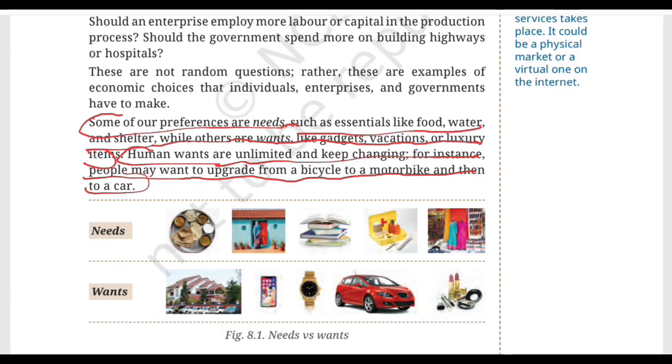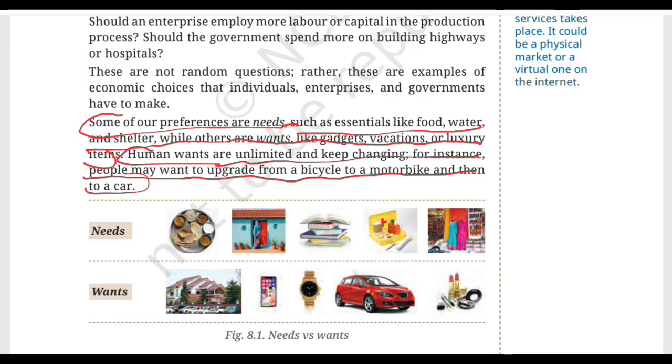Okay, now put the two sides together. And here is where the real economic problem appears. On one side, our wants keep increasing and changing, and on the other side, our resources are extremely limited. Our money is limited, our time is limited, land is limited, water is limited, labor and capital are also limited resources. So what happens then? We cannot have everything we want at the same time, and therefore we have to choose. And that is the very core of this entire chapter.